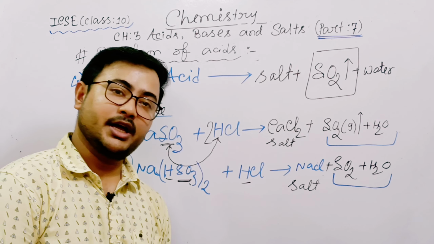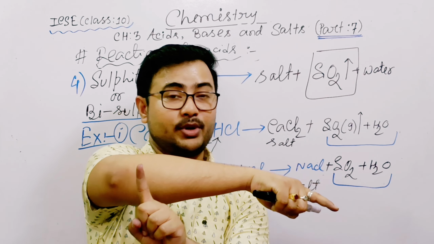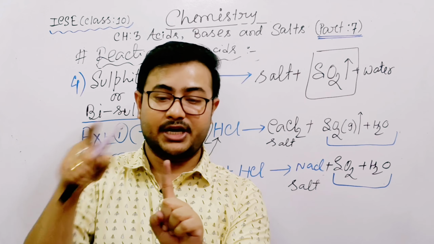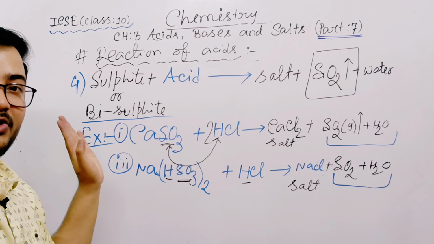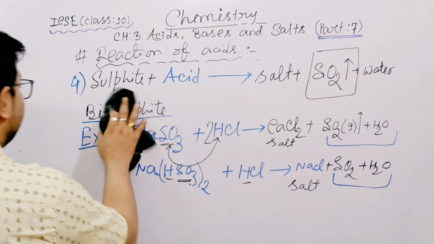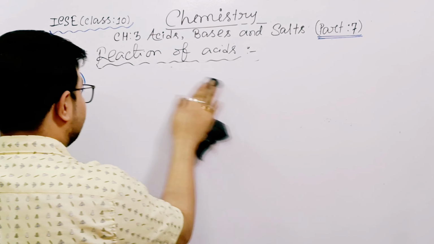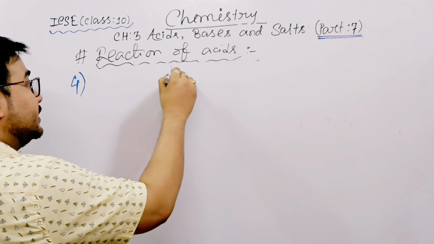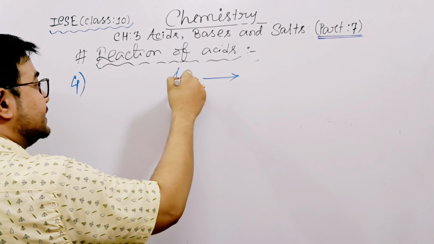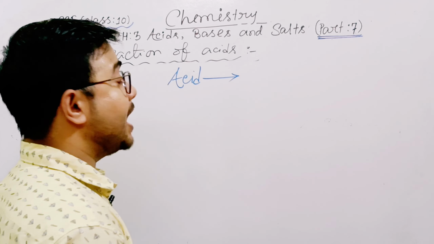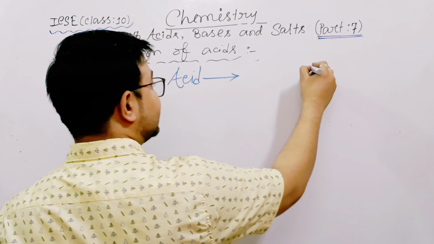Same. Okay, so our main concluding line is that acid will form carbon dioxide when we have carbonate or bicarbonate. Acid will form sulfur dioxide when we have sulfite or bisulfite. Done. Now the last part, the fifth part of the reaction, very very important. See, now tell me the last part, not only hydrochloric acid, any acid. When acid forms another gas, carbon dioxide done, sulfur dioxide done, another gas having a rotten smell.